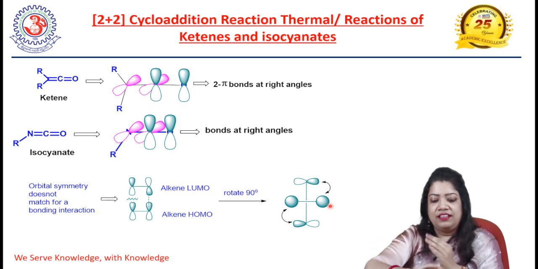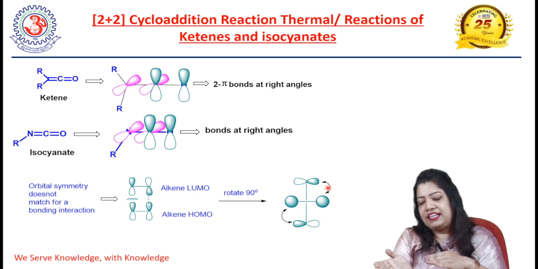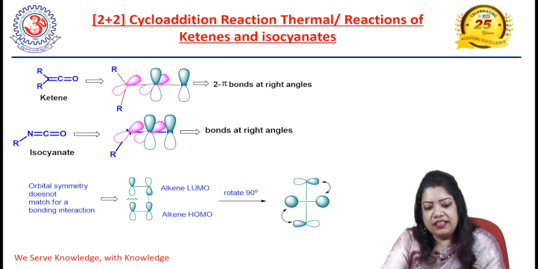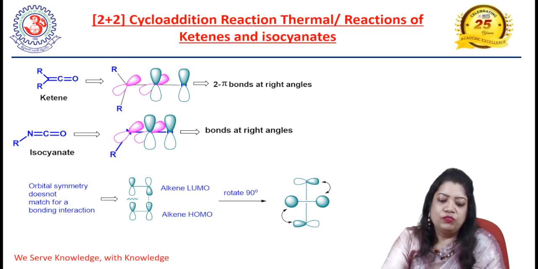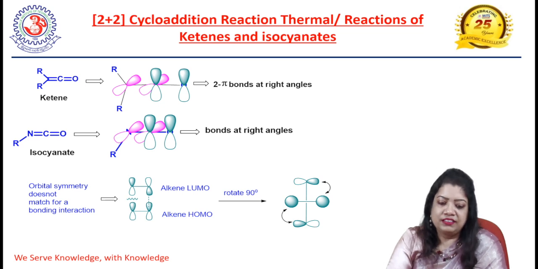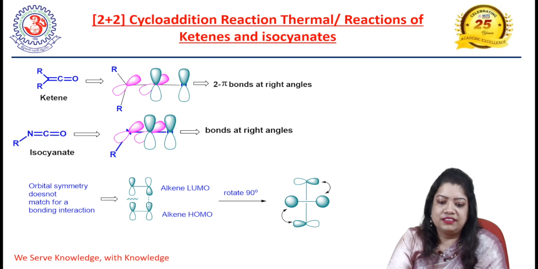Due to this 90-degree orientation, supra-antara overlap is now feasible. That is why, in the case of ketene and isocyanate, without exciting the molecules photochemically, 2 plus 2 cycloaddition reactions can be done thermally. And this is the beauty of ketene and isocyanate systems.